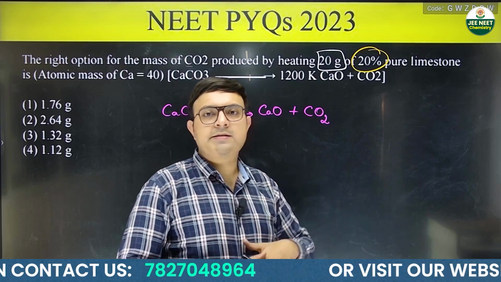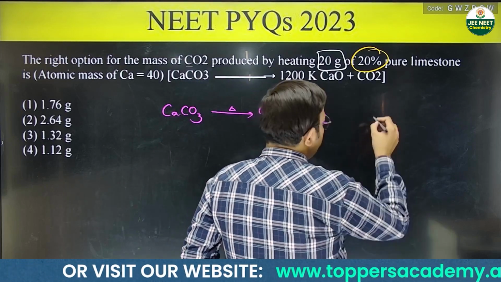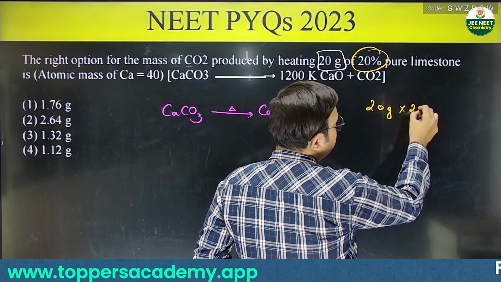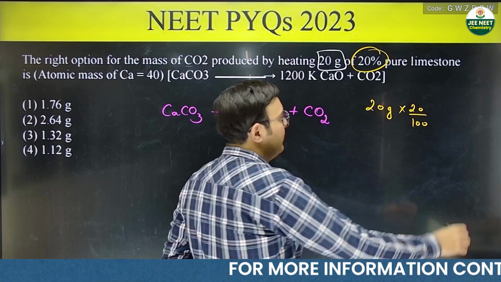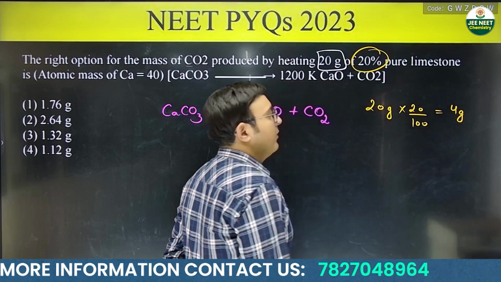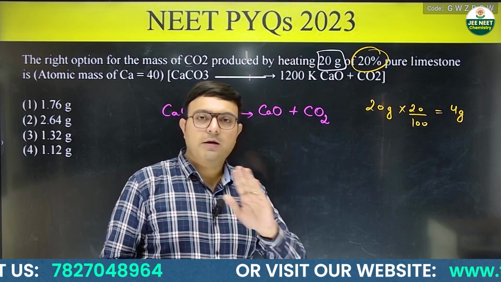Other 80% is impurity. So total amount is 20 grams and it is only 20% pure. So we'll multiply it with 20 by 100. This is going to give you 4 grams. Okay, so the mass of calcium carbonate used is only 4 grams, not 20 grams.